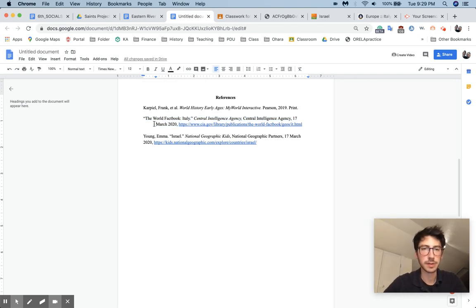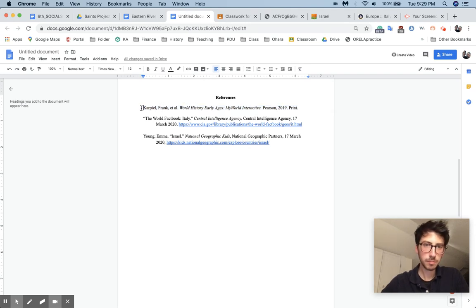So you have just a 1/2-inch indent on the second line. This is only when it goes into the second line. Your citation is kind of a longer one, especially when you have a website with a URL. When it goes in that second line, you need to have it indented 1/2 inch. So same thing, indent it 1/2 inch, bring that rectangle back to the 1-inch margin, and that's it. Now that's perfect.